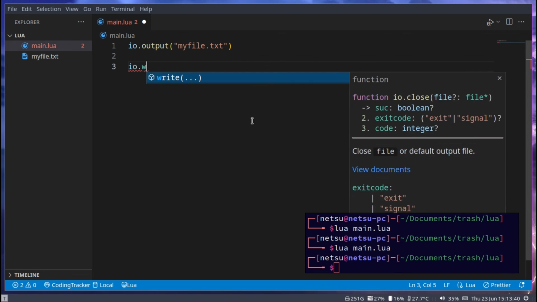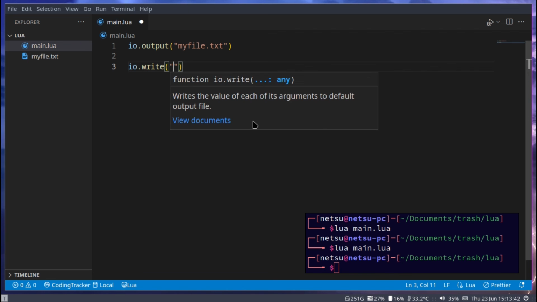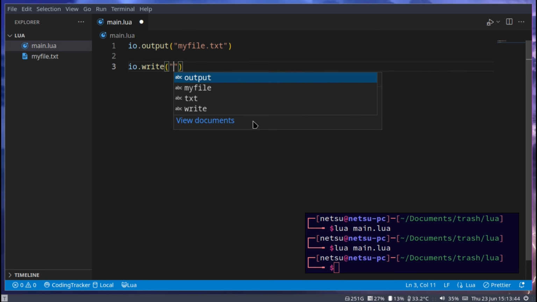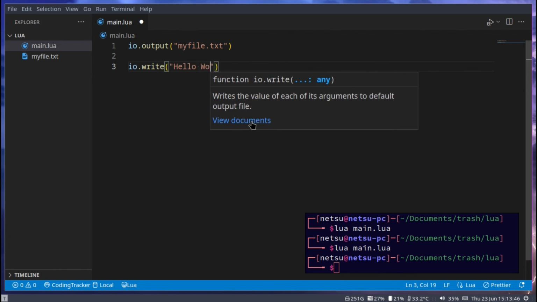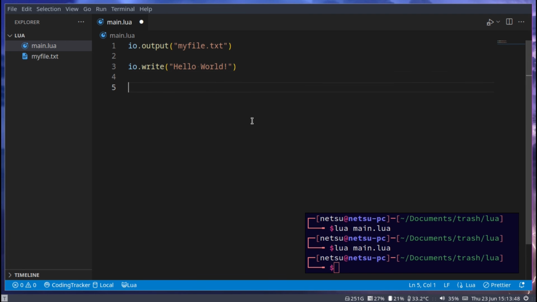Now this output can be used also with writing to a file. So io.write. And here you can put some text you want in the file. Hello world. And we just have to io.close whenever we use any of these, because you don't want the file to be open and then later on try to work with it again, or if another program tries to work with it but yours already has it open, it will cause issues.